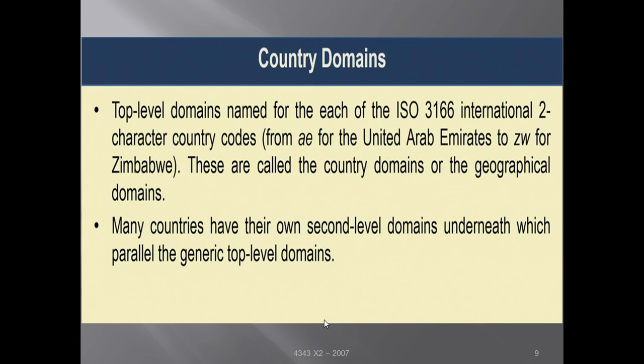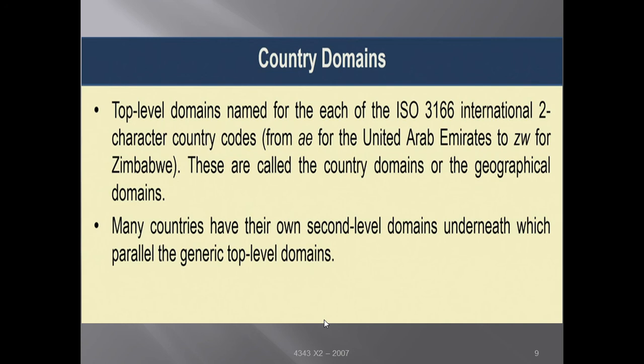Now next is country domains. As we have said, each country domain has 2 characters to define the country. So there is the concept of a country domain: top level domains named for each of the ISO 3166 international 2-character country codes, like AE for United Arab Emirates, IN for India, AU for Australia, and so on.